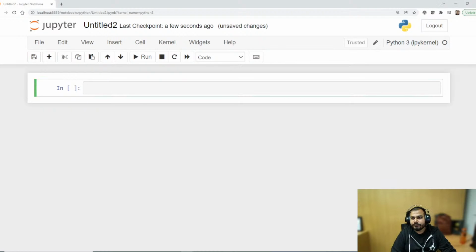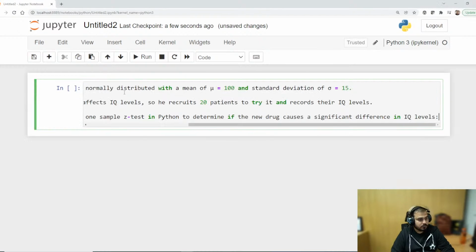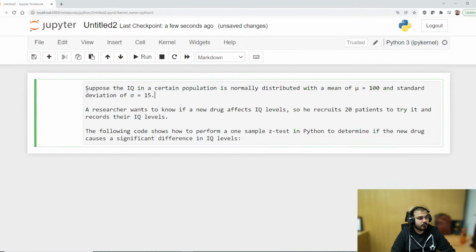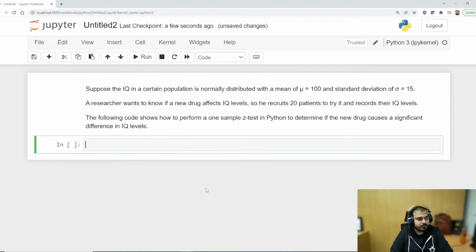So this is my question. Suppose the IQ in a certain population is normally distributed with a mean of mu equal to 100 and standard deviation of 15. A researcher wants to know if a new drug affects IQ level, so he recruits 20 patients to try it and record their IQ level. Now I'm going to show you the code in Python to determine if the new drug causes a significant effect or not.